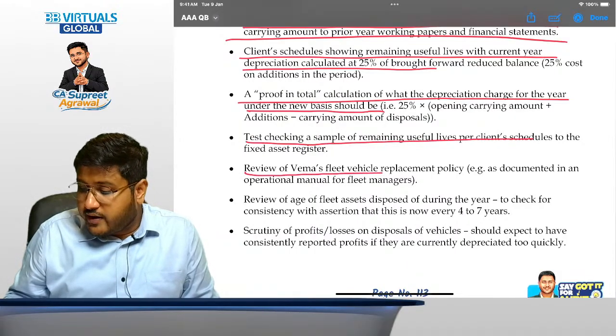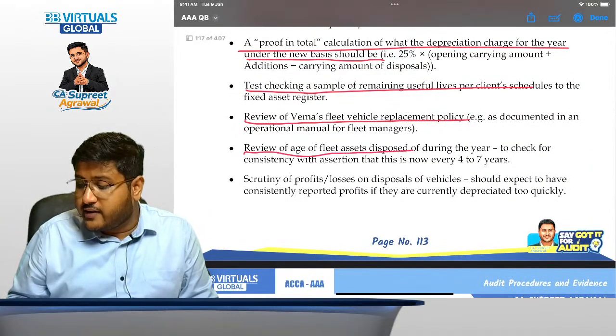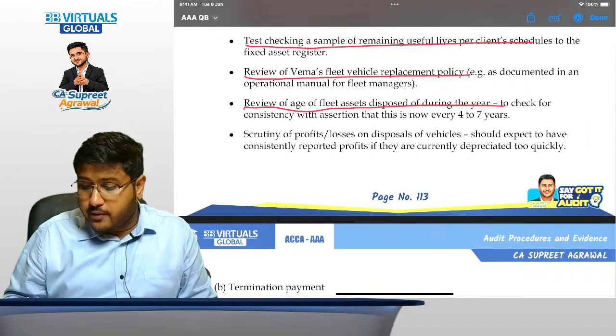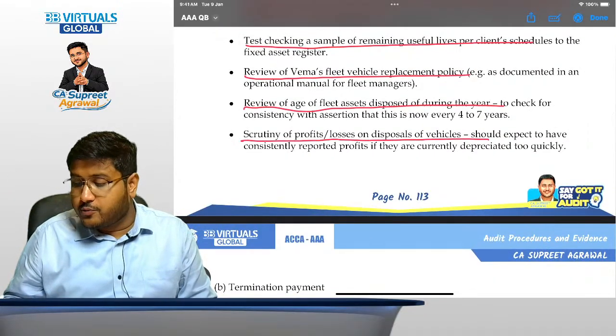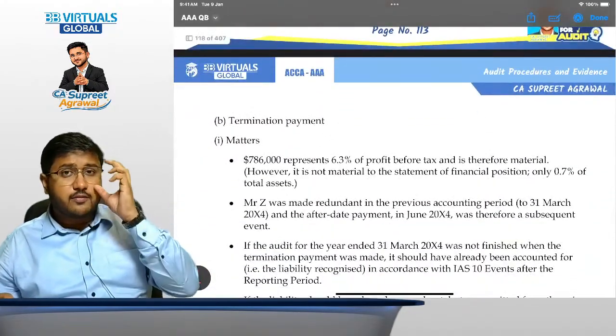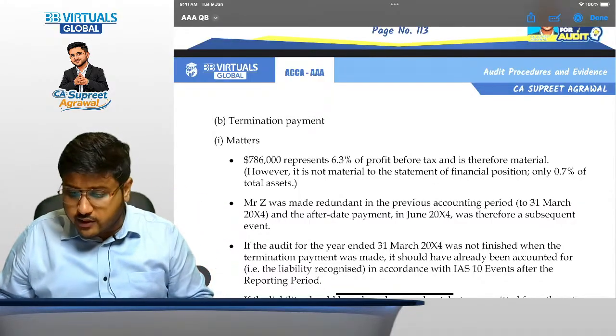Review of VMA's fleet replacement policy, whether it has actually been changed or not. Review of age of fleet assets disposed during the year, whether it has followed the policy or not. Then scrutiny of profits or losses on disposal of vehicles, whether there are huge profits or huge losses or not. That will give us the data about whether this change in method was actually required or not.